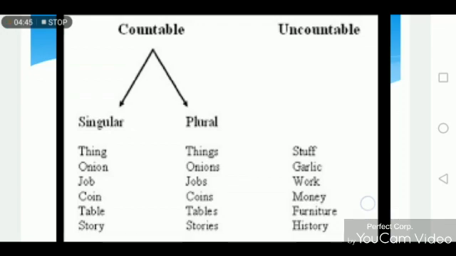Unlike that, uncountable noun only has the singular form. Stuff, we can't write stuffs. Garlic, we can't write garlics. Work, we can't write works. Money, we can't write monies. Furniture, we can't write furnitures. History, we can't write histories.